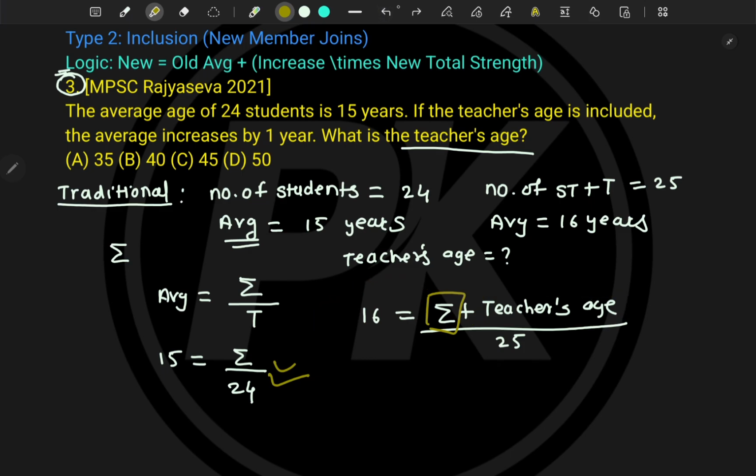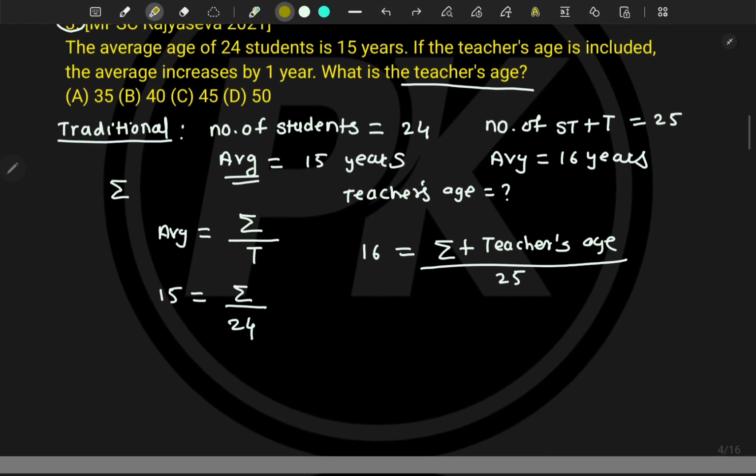Let's complete the traditional way so that you will understand how much time it will take. Tell me what the summation value is here. The summation value will be 15 into 24; for now we will keep it as it is.